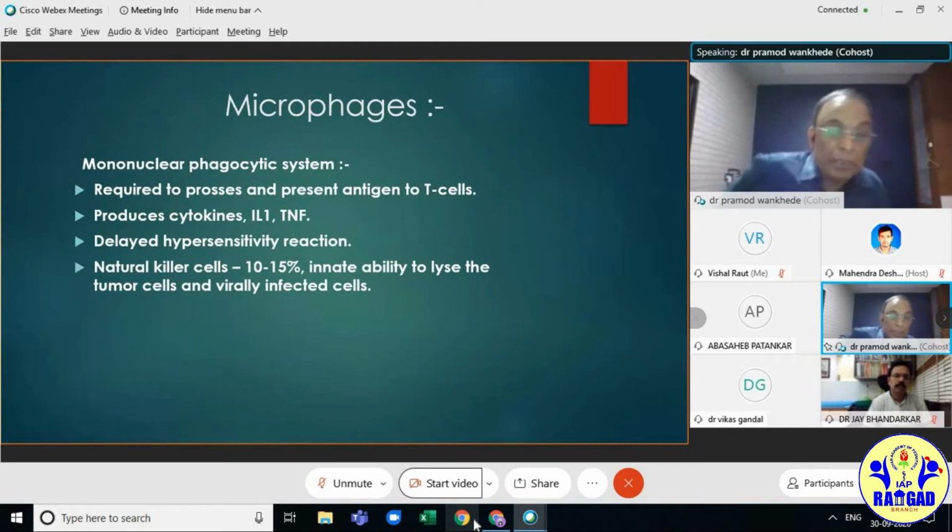The mononuclear phagocytic system is required to process and present antigen to T cells, and produces interleukin-1 and TNF. It plays a role in delayed hypersensitivity reaction. Natural killer cells have the innate ability to lyse tumor cells and virally infected cells. They do not have receptor cells.